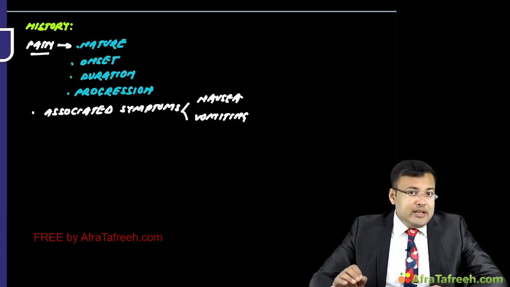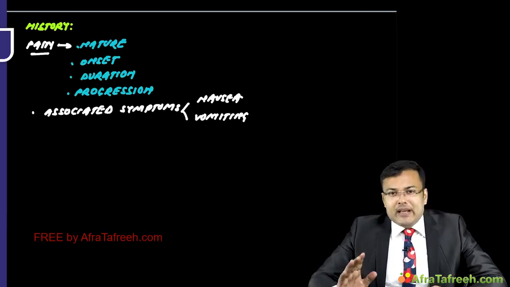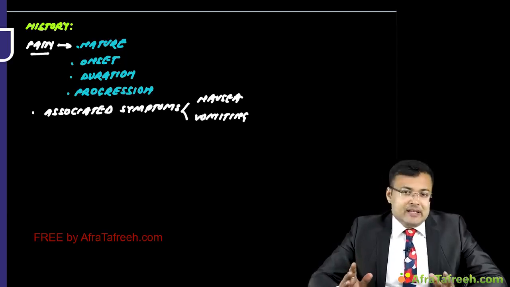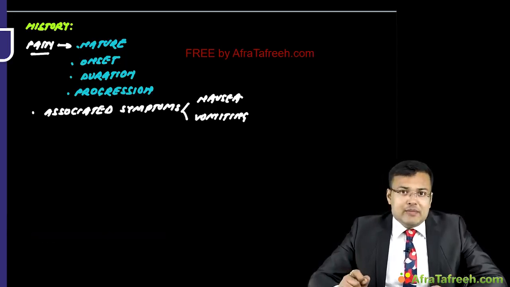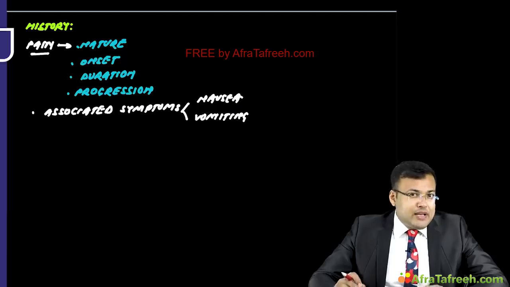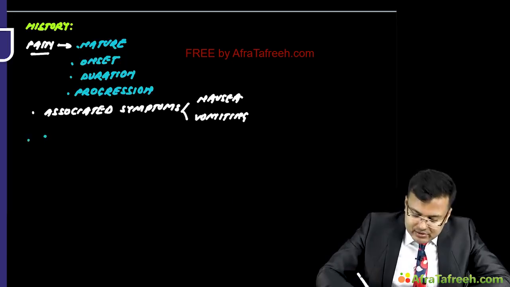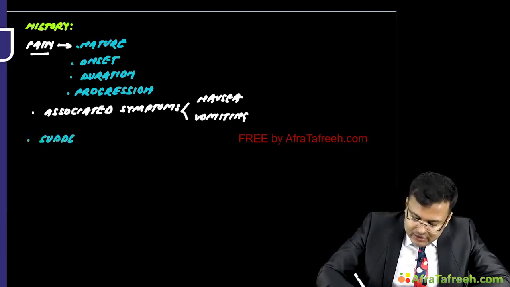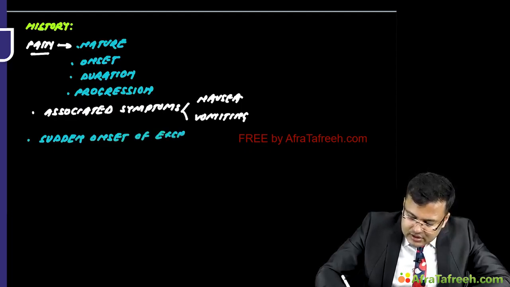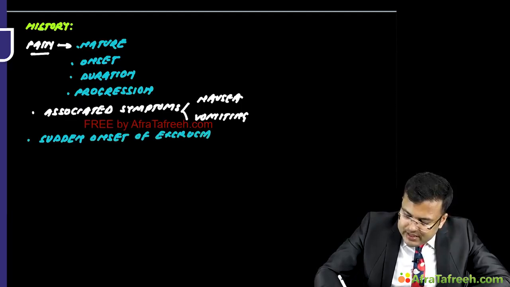Next important point, intensity and severity of pain. It is related to underlying tissue damage. Now imagine patient is complaining of sudden onset of excruciating pain. Patient tells you, sir, there was sudden onset of excruciating pain.